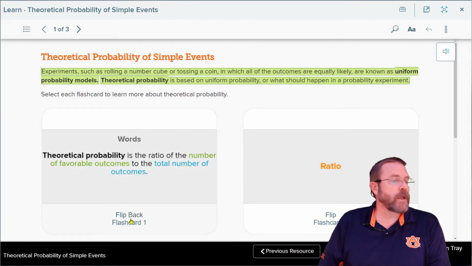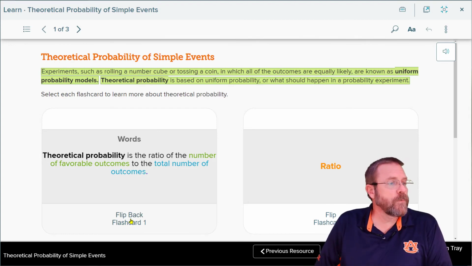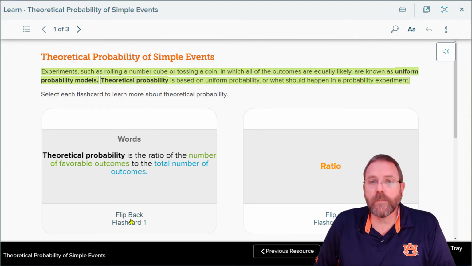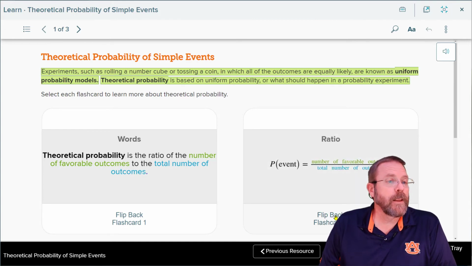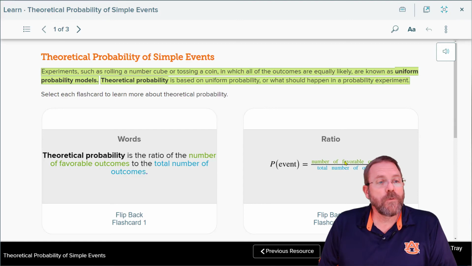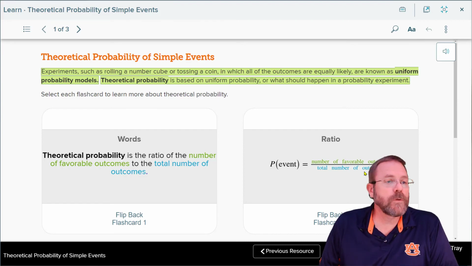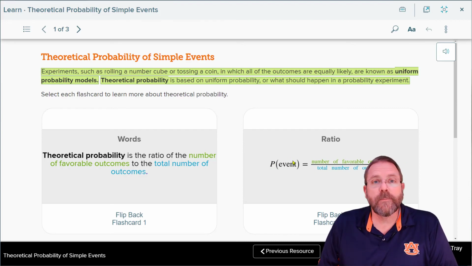So looking at some flashcards here, the theoretical probability is a ratio of the number of favorable outcomes to the total number of outcomes. Same formula we've been using, and we would use a formula: probability of the event is equal to the number of favorable outcomes divided by the total number of outcomes. Same formula we've been using, only now they're adding the P of the event into it.